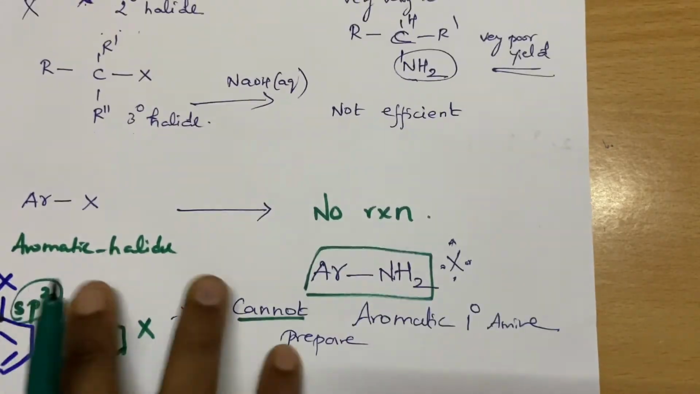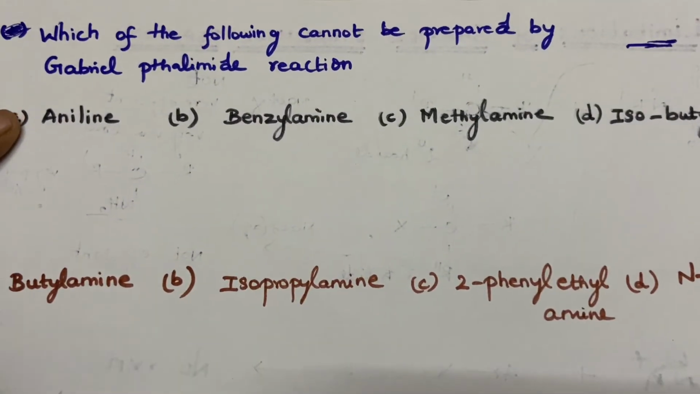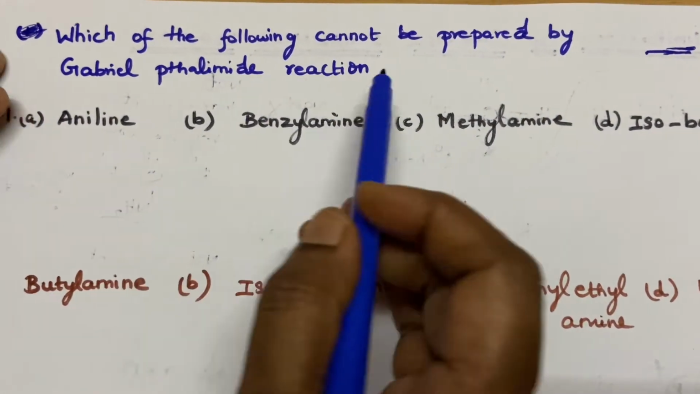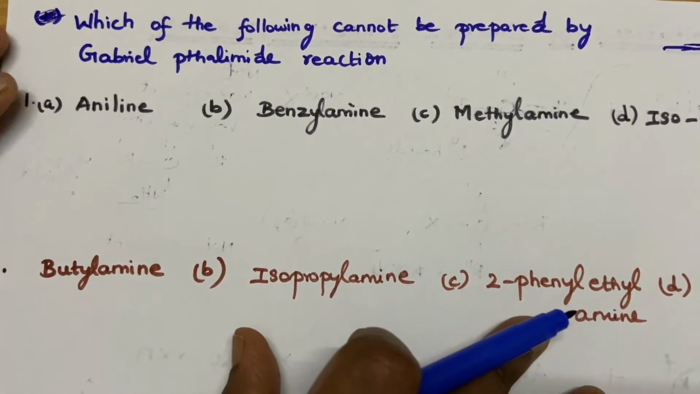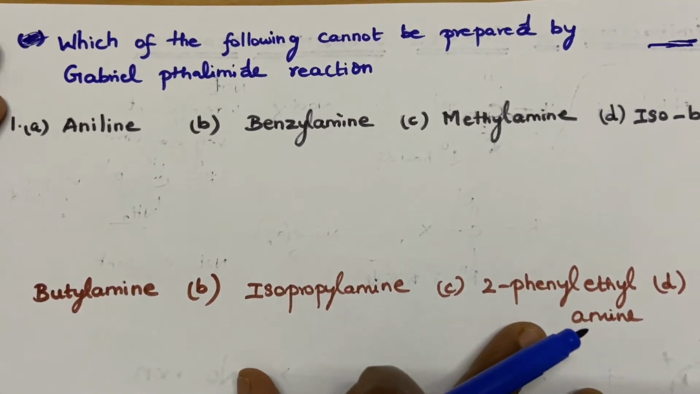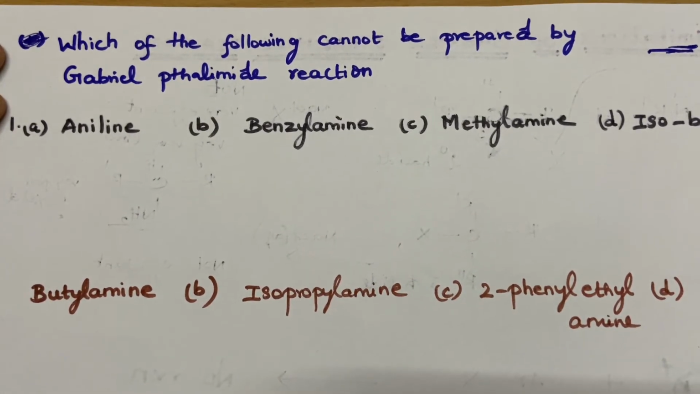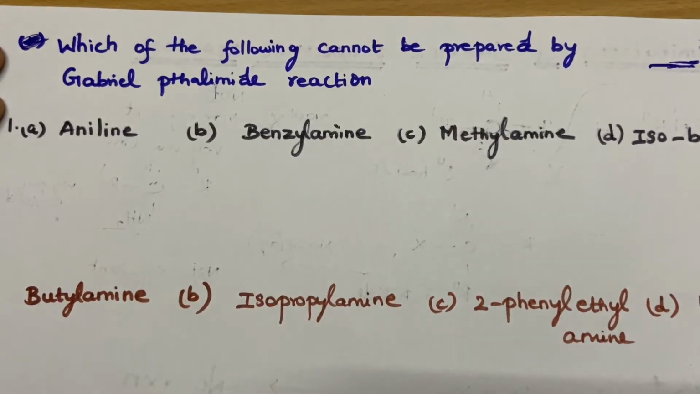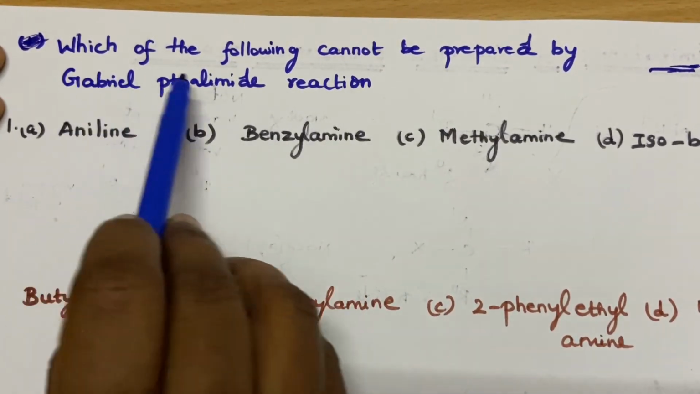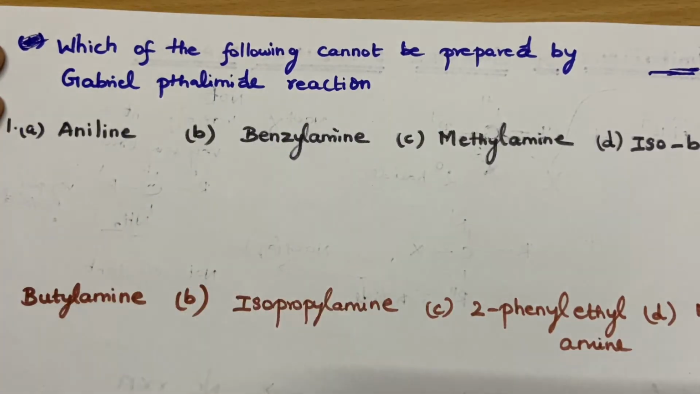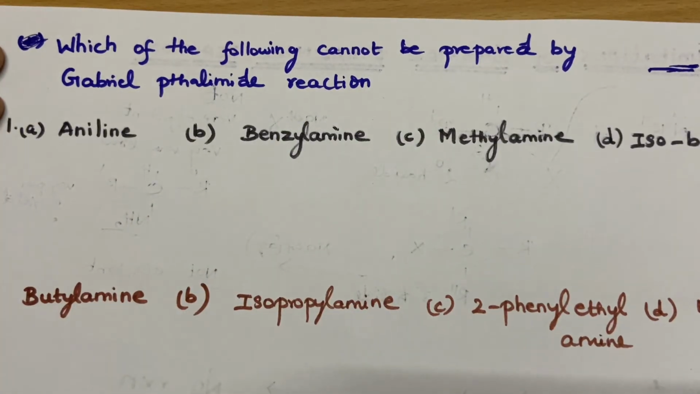So usually what is being used? Only primary alkyl halides, that's all. So I have chosen two questions. You can take the question and answer by pausing the video. I will be very happy if you come up with the right answer. Which of the following cannot be prepared by Gabriel phthalimide reaction? Which cannot be prepared?